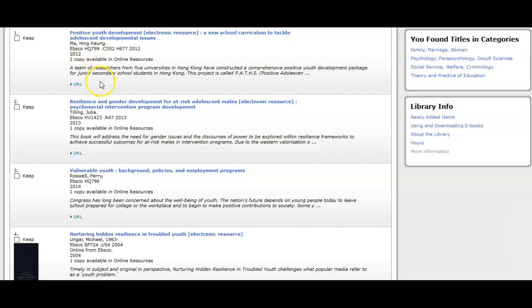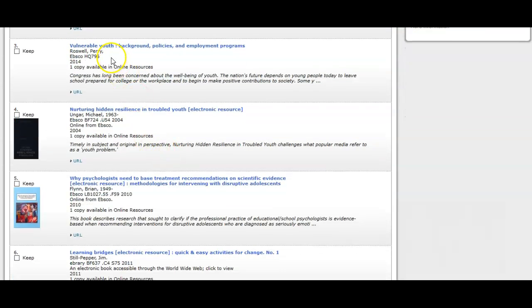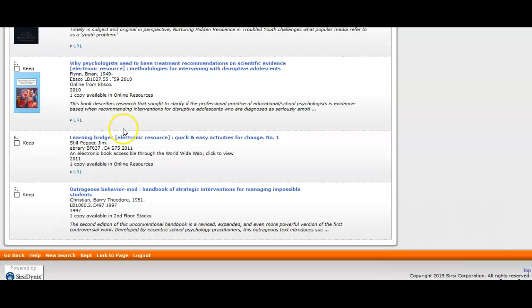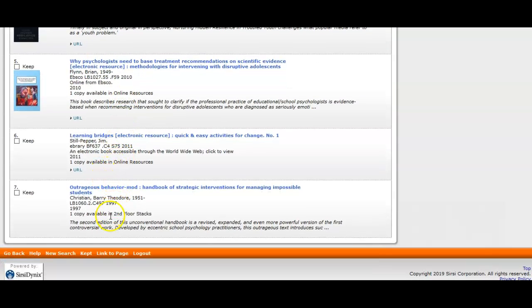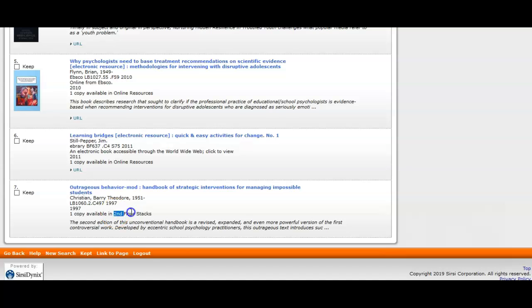This one is an ebook. You would click on the URL. This is another online ebook. Click on the URL. Another online book from EBSCO. And as it goes on down, looks like all of them except the very last one are all ebooks. This one is located on the 2nd floor.